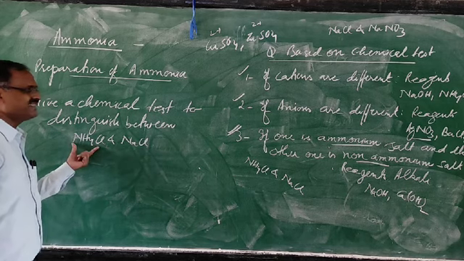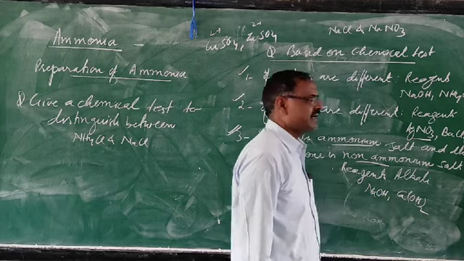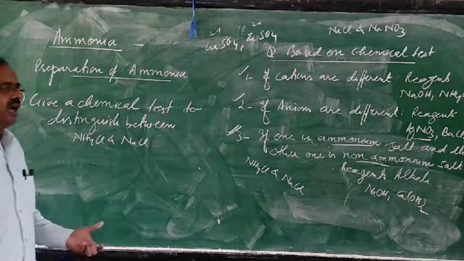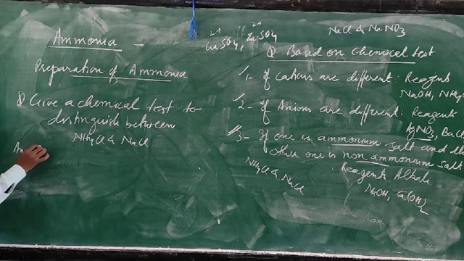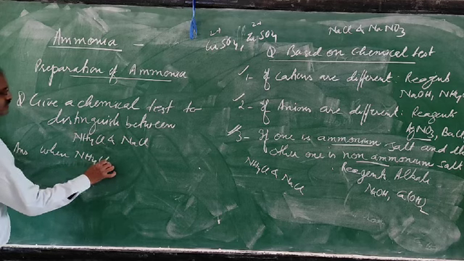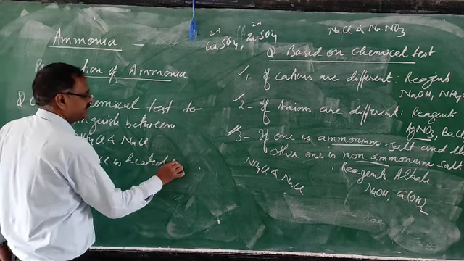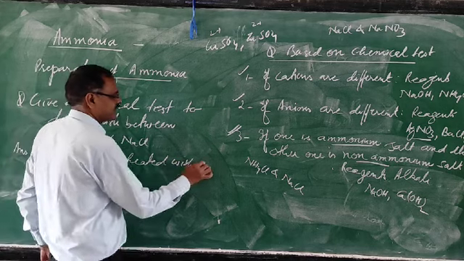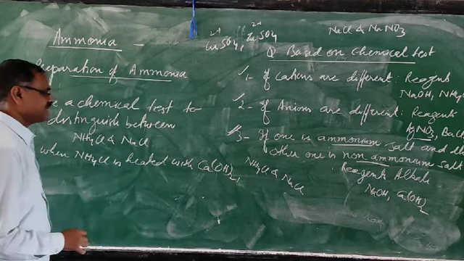When ammonium chloride is treated with sodium hydroxide or calcium hydroxide, a colorless gas is released and it gives dense white fumes with a glass rod dipped in concentrated HCl. So the answer: when ammonium chloride is heated with calcium hydroxide, a colorless gas is released.